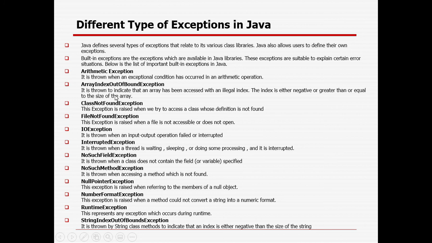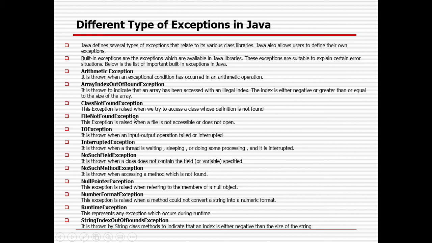Suppose your array size is 5 and you are accessing the 6th position, or a negative position; that will throw the array index out of bounds exception. Class not found: this exception is raised when we try to access a class whose definition is not found, because we did not define the class. If we define the class as protected or private and try to access it publicly, it will definitely display the class not found error.